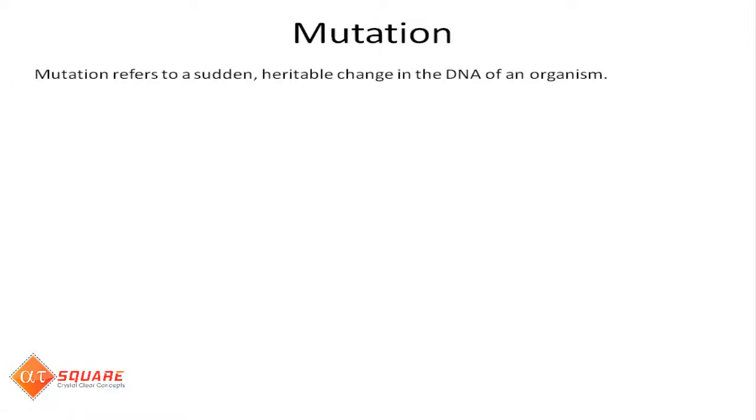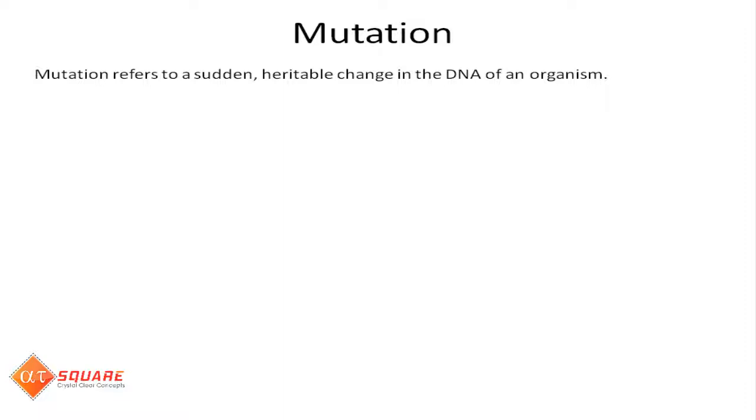In this video, we will discuss the evolutionary forces. Evolution could not occur without variation. So, let us discuss the four evolutionary forces that create and pattern biological diversity, namely mutation, gene flow, genetic drift, and natural selection. Mutation. Mutation is a sudden, heritable change in the DNA of an organism.